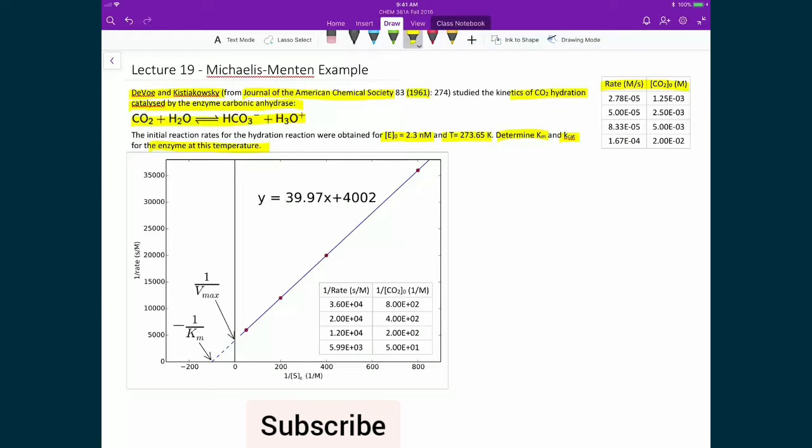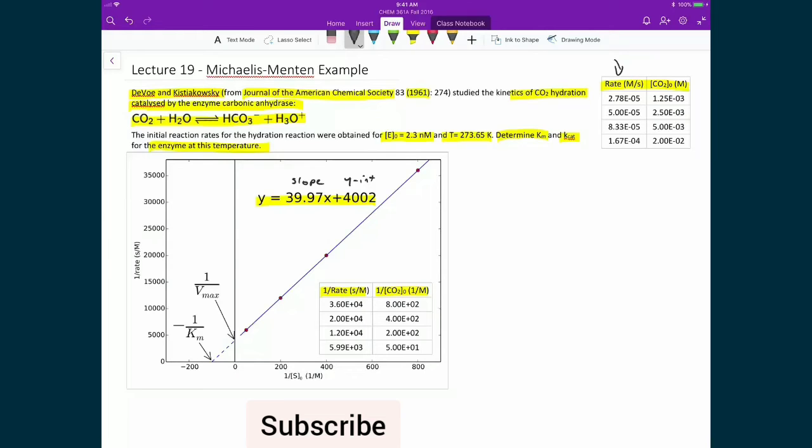So because for the analysis, in this case for the Michaelis-Menten mechanism, we're going to be using a Lineweaver-Burk plot to analyze it, I've already taken the liberty to take the inverse of the rates and the inverse of the initial concentrations of the carbon dioxide, which was taken from the table that I initially pointed out up here. And I've plotted this in this figure, and I've fit the four data points to a line, where in this case we have a slope that's equal to 39.97, and a y-intercept that's equal to 4002.